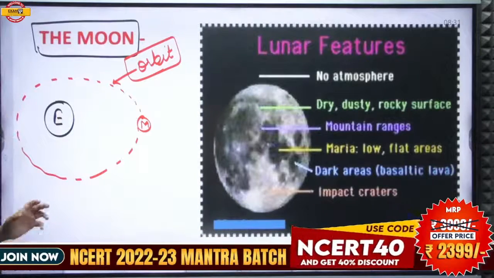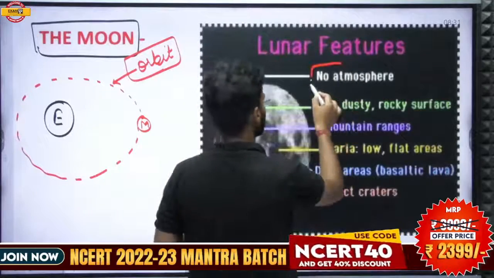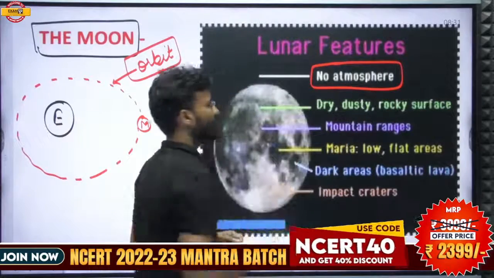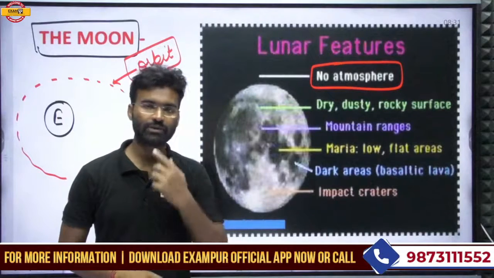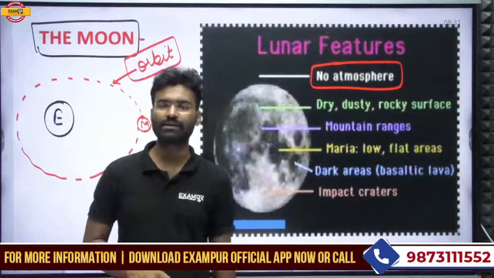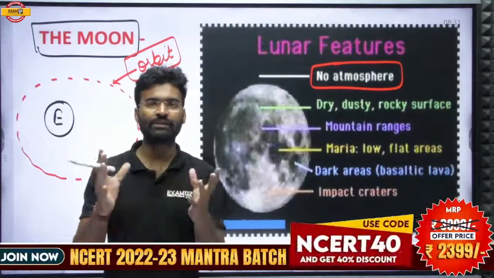What is the important feature of the moon? The lunar feature: it does not have any atmosphere. Why does the moon not have any atmosphere? There is no composition of gases covering the moon, the satellite.